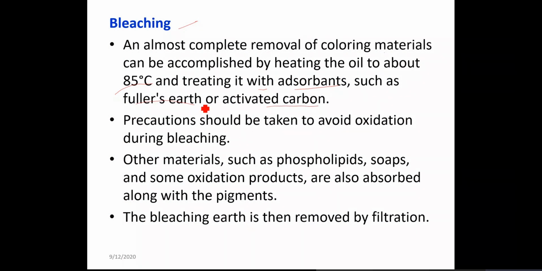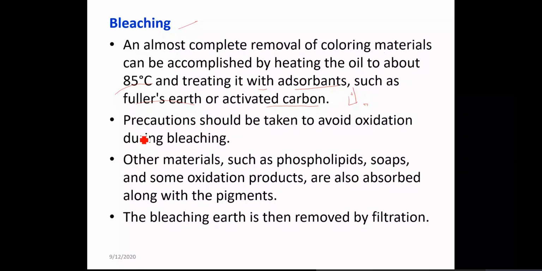There are a number of different adsorbents, but the most common ones are Fuller's earth or activated carbon. In the factories I have seen, they use Fuller's earth, but nowadays more advanced versions are available. People put the oil through columns packed with activated carbon, and when you pass the oil through, the pigments get attached to these beads or Fuller's earth.